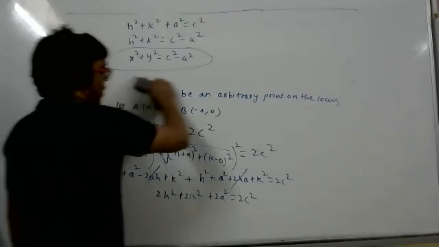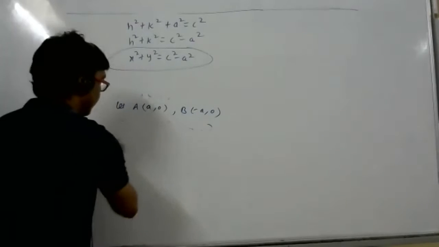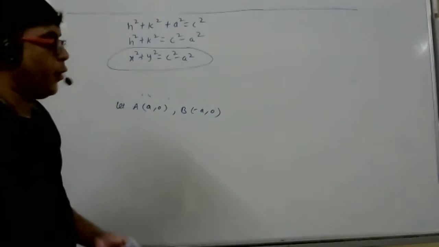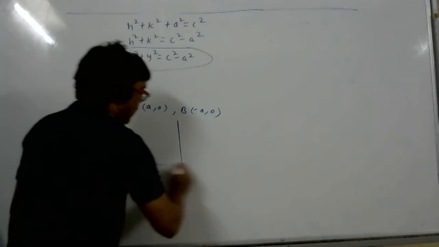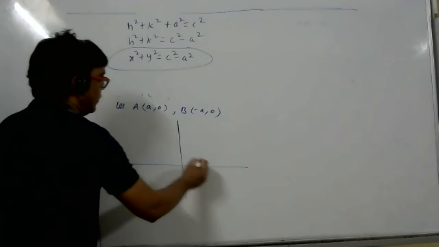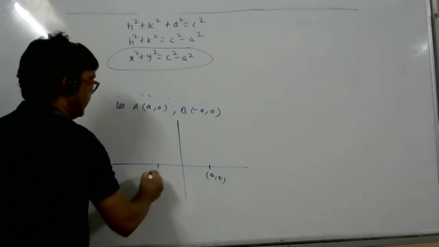See, actually what they want, miss, this is the beginning now, so that's why most of you are getting confused. They are saying that there are 2 points, suppose A comma 0 and minus A comma 0. No need of drawing this diagram. A comma 0 will be here, and at the same distance, negative X, minus A comma 0.